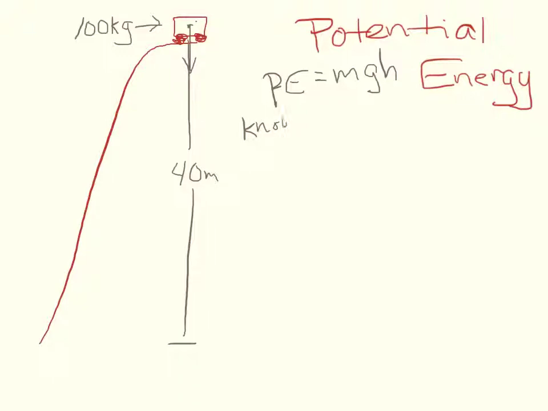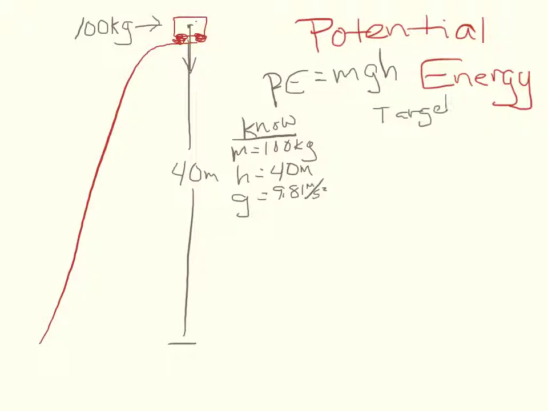Let's go ahead and run our calculation. So what do we know? We know the mass is equal to 100 kilograms. We know that it has been lifted up a height of 40 meters. And we know that the acceleration of gravity is 9.81 meters per second squared. What is our target? We've been asked to calculate the potential energy. And, as we just mentioned, potential energy is mass times gravity times height. Well, we know all of those values, so our calculation will look like this.